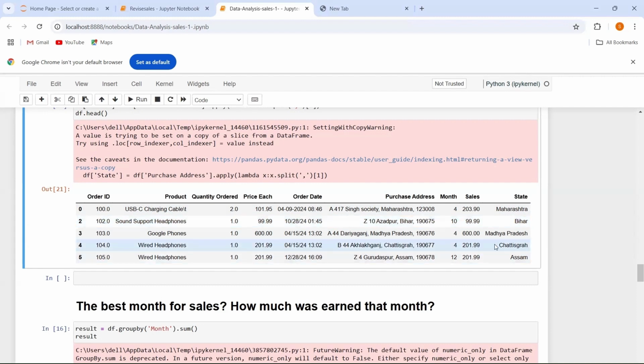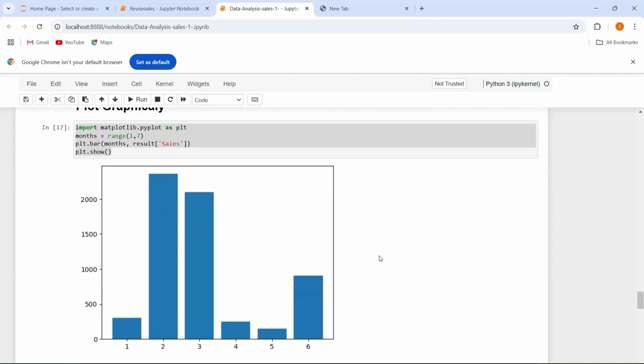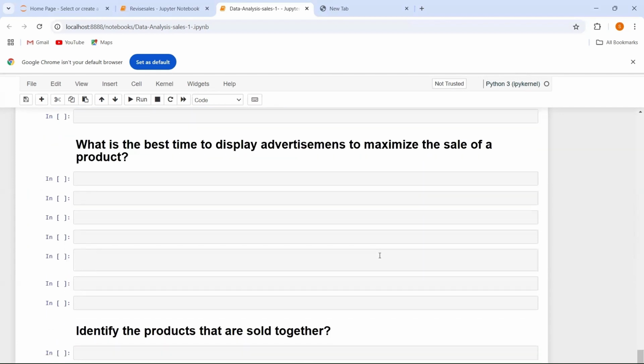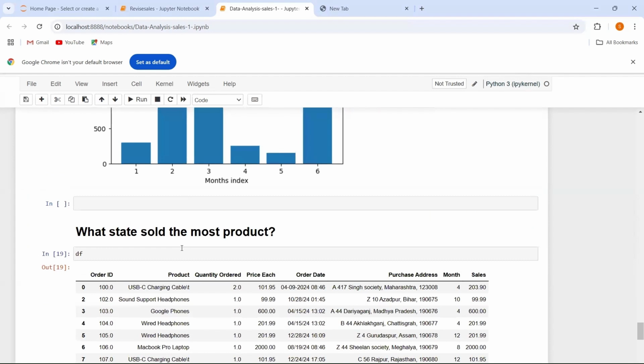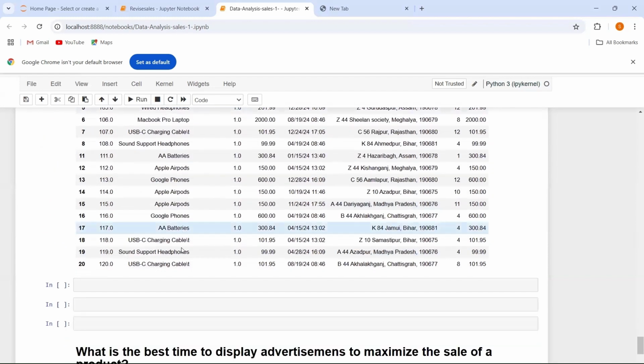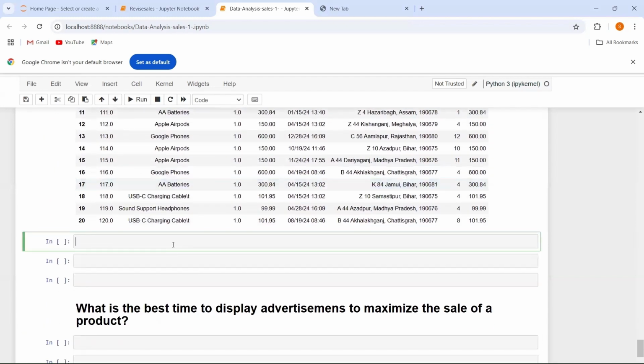Now after adding the state column in our data frame, I am going to answer this question. The question is: what state sold the most product? So now I am going to group my data according to the state.